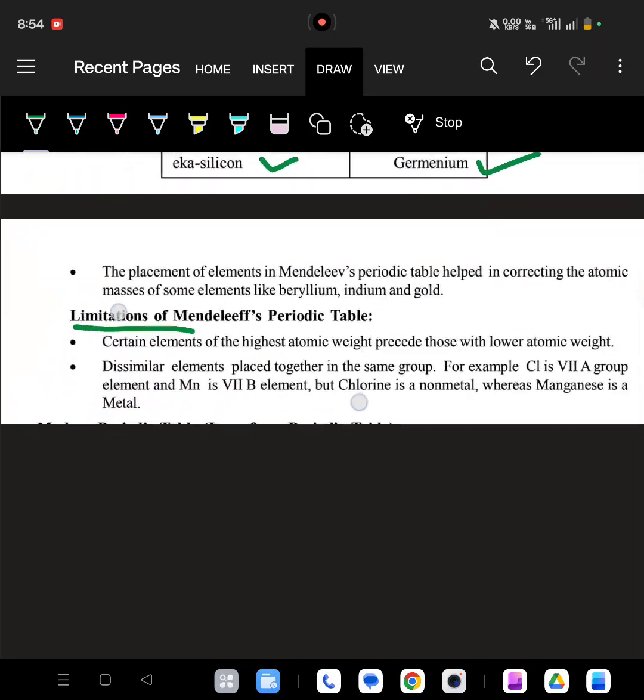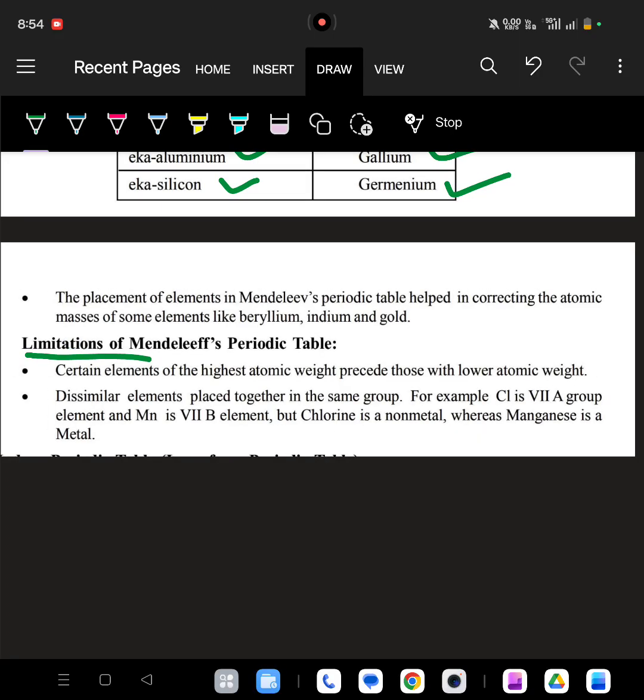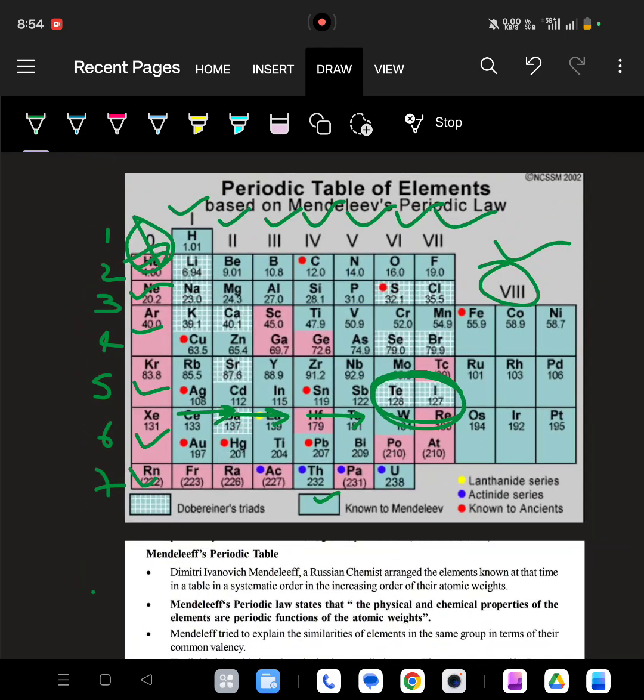Okay. Next, dissimilar elements are placed together in the same group. For example, chlorine is a 7th A group element and manganese is a 7th B element, but chlorine is a non-metal whereas manganese is a metal. So he placed them in the same group.